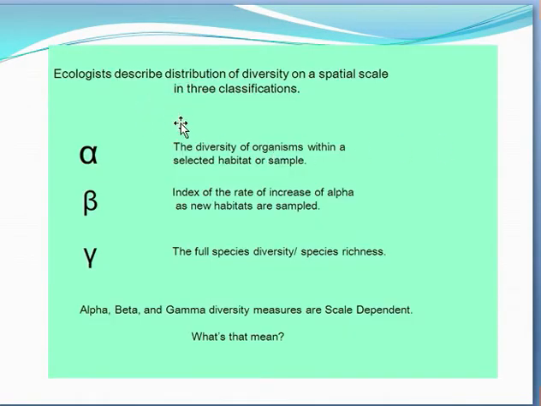Ecologists describe the distribution of diversity on a spatial scale in three classifications: alpha, beta and gamma. Alpha is the diversity of organisms within a selected habitat or sample. Beta diversity is an index of the rate of increase of alpha as new habitats are selected or sampled. And gamma is the full species diversity or species richness. Gamma describes the full species diversity of a large landscape. Alpha, beta and gamma diversity measures are scale dependent.